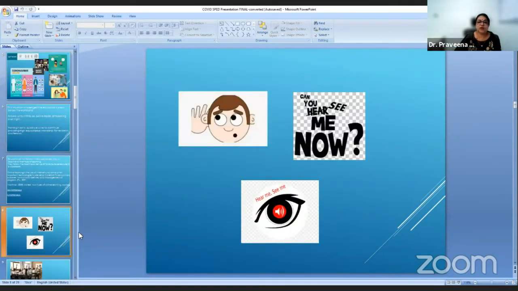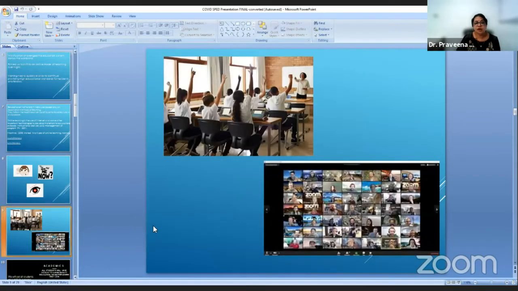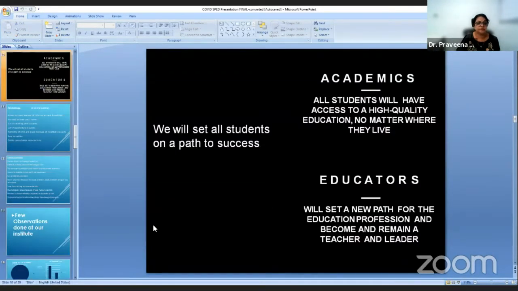So we saw a type of picture. Can you hear me? Can you see me? So as we are doing now here as online working, that happened. All the regular classrooms were changed into Zoom classrooms, or what we call a virtual classroom. All the academics had to be changed, so that all students will have access to a high quality education, no matter where they live, and educators were being trained so that they become very apt for online teaching.